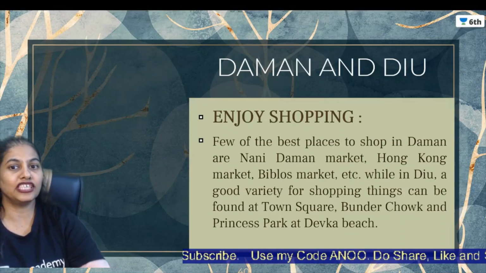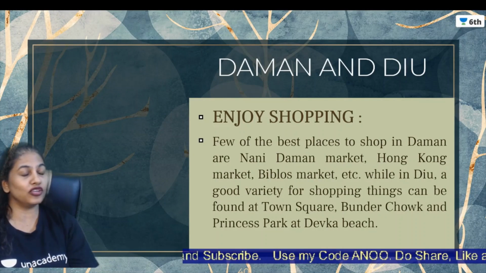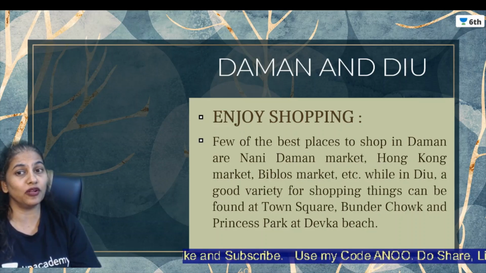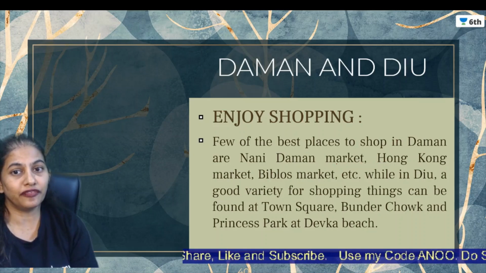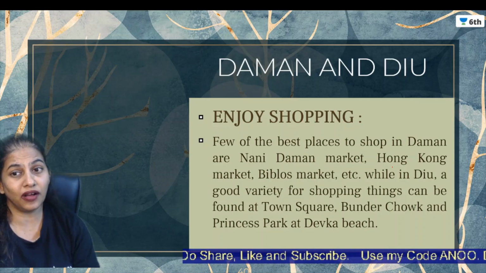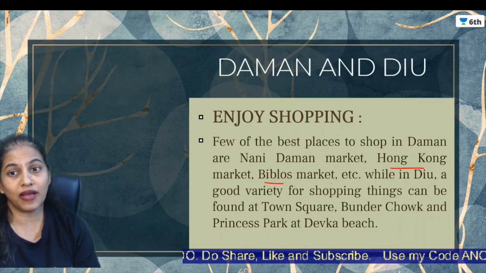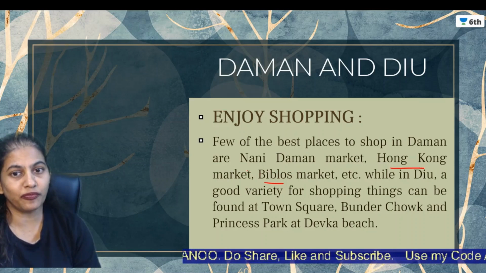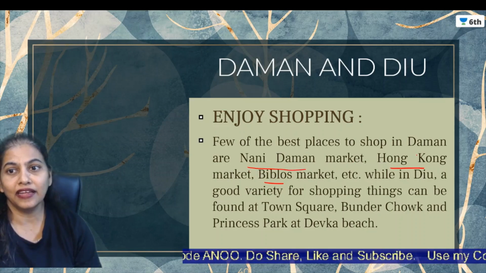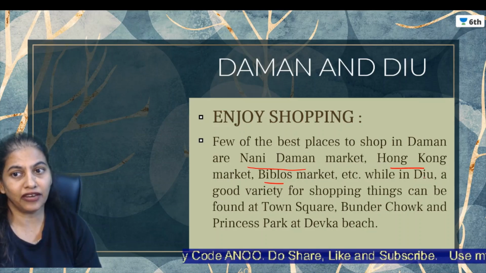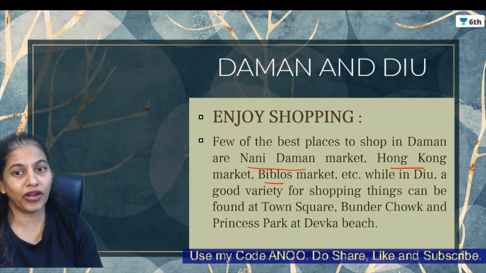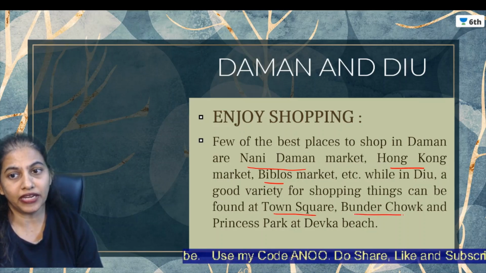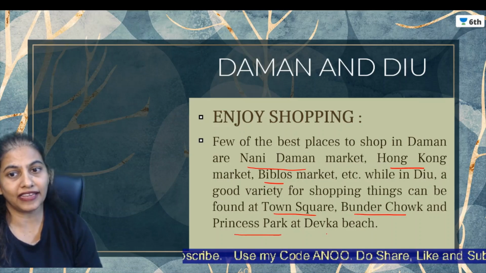Let's enjoy shopping over there. Shopping is also there. Daman is very famous, wherein you can find items from Hong Kong market, Biblos market. These are the new names of markets. Nani Daman market. These are the different names of the markets over there. While in Diu, a variety of shopping things can be found at Town Square, Wonder Chalk and Princess Park at Devka Beach.